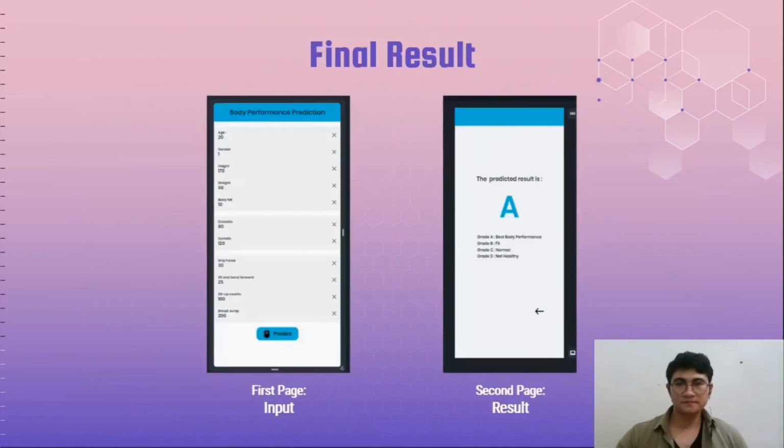And next is our app's final result. Our app consists of two pages. The first page is where we input our information regarding our age, weight, body fat, and anything else. On the second page is where we show our results. So when using our app, we simply input our information here and then click the predict button. Then our machine learning model will provide us with the predicted result of our body performance classification.